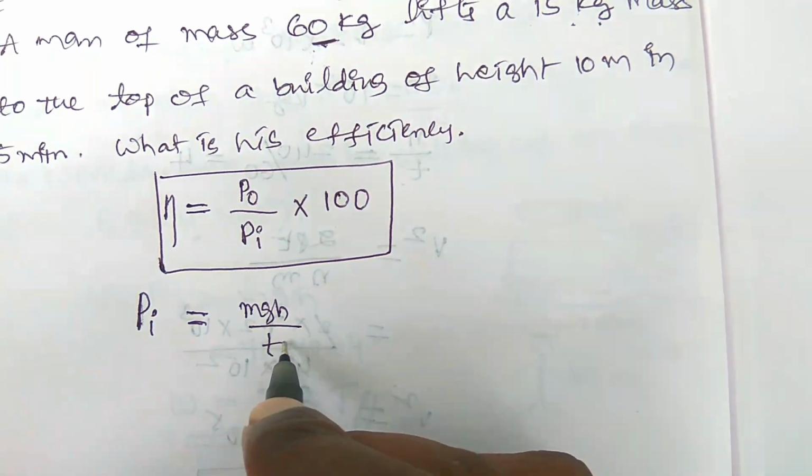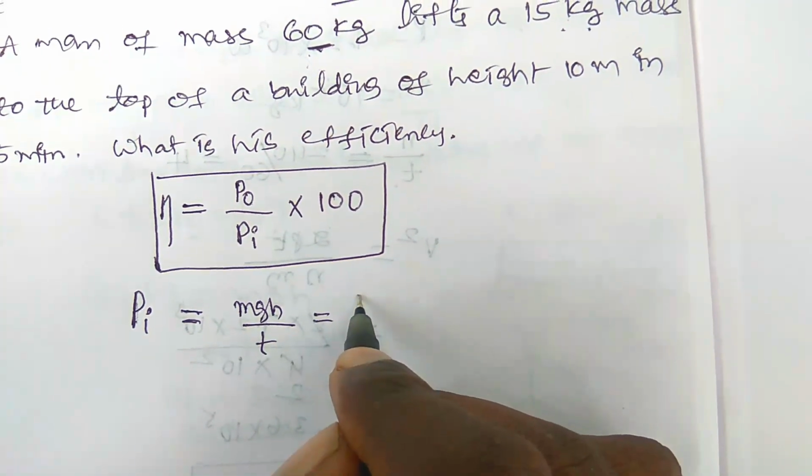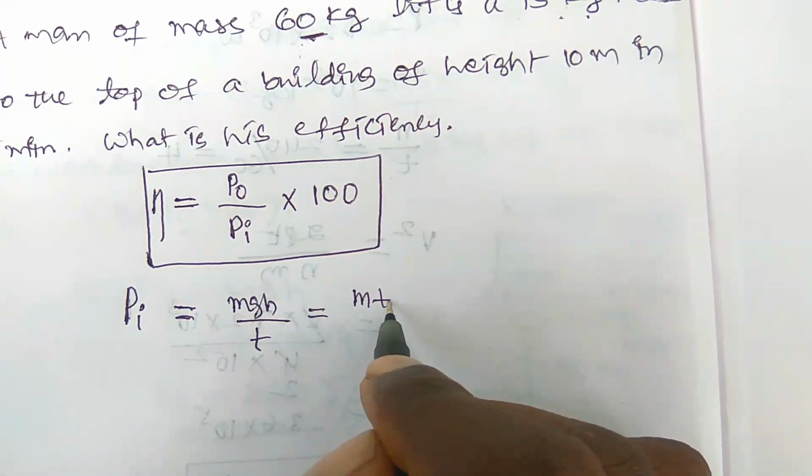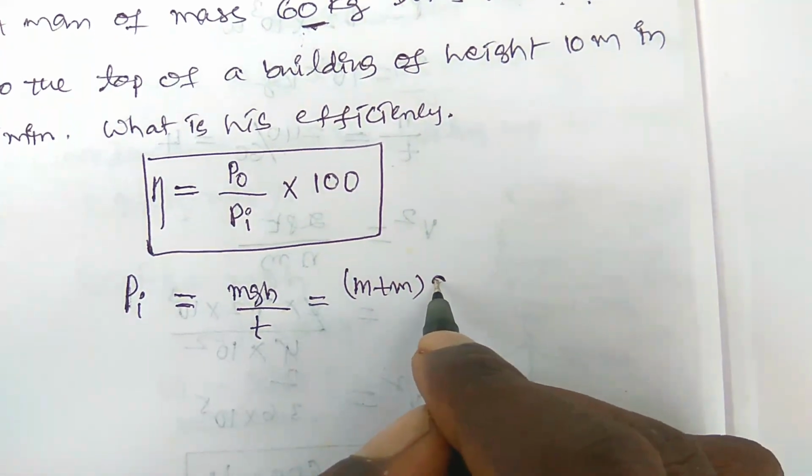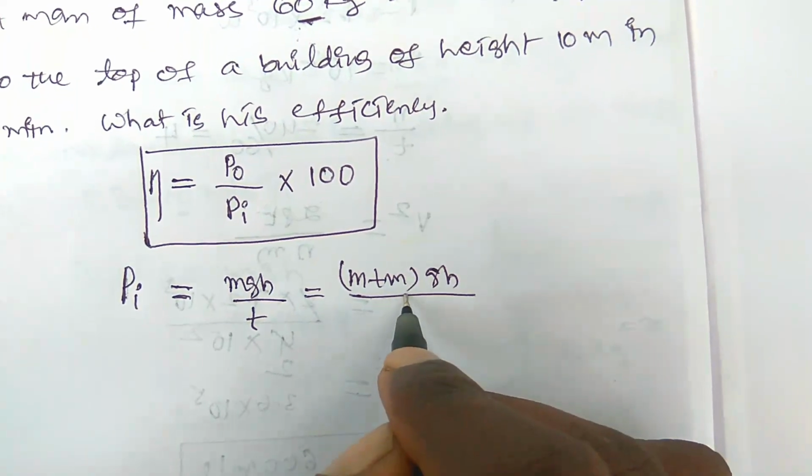So here, m is the mass of the man and the mass of the body. So (m plus m) gh/t. So this is the concept you have to remember here.